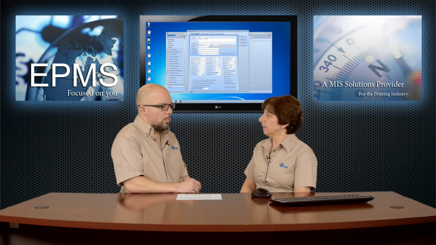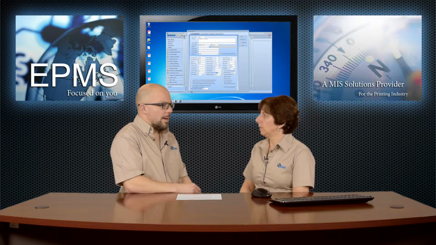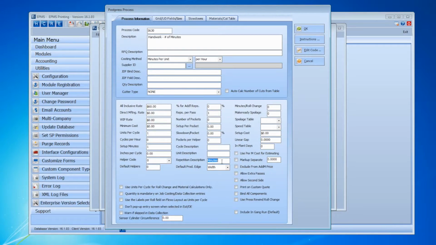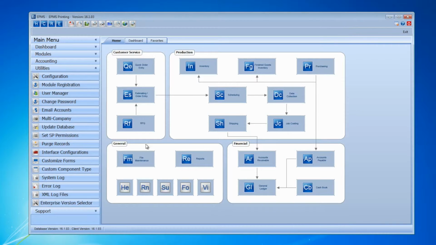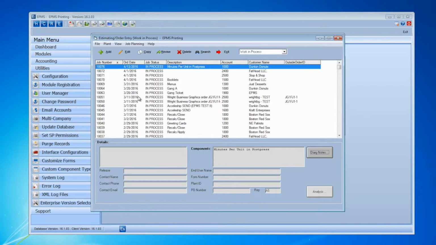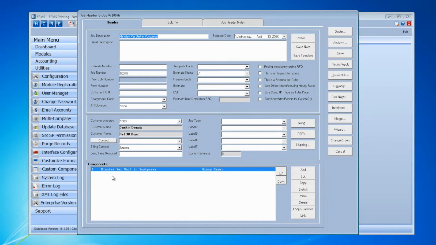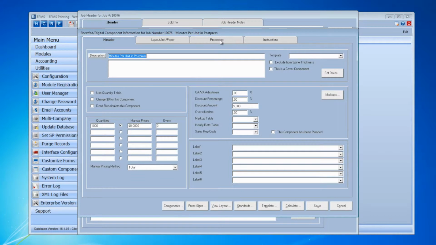Okay? Can we take a look at how one might use this in an estimate or an order? Sure. So let's go do that. I'm going to get out of File Maintenance, and we'll open up Estimating Order Entry. And I'm going to open up, I have an estimate or actually a job here with a component that I have all 4 examples in, and we'll take a look at how we've set those up.